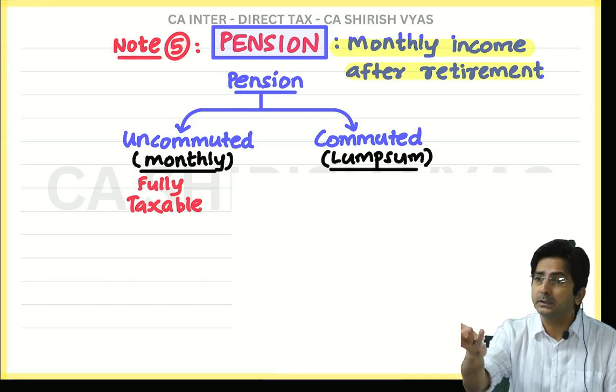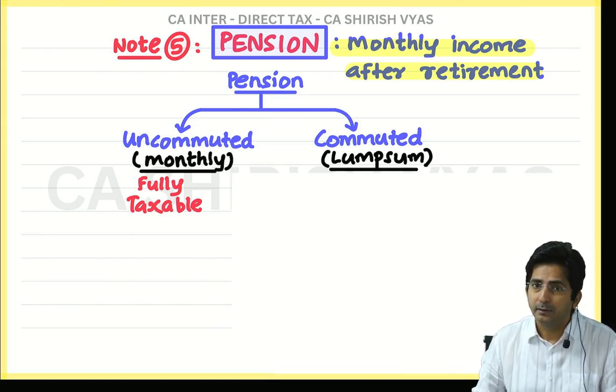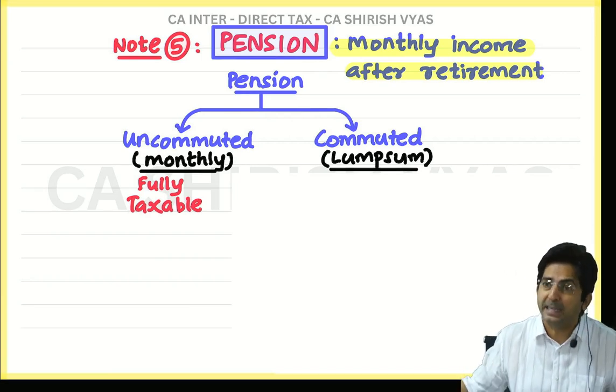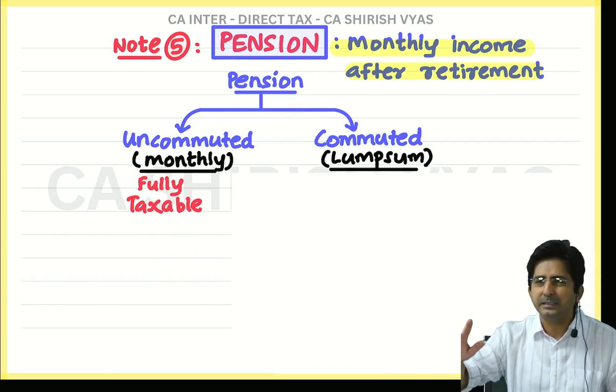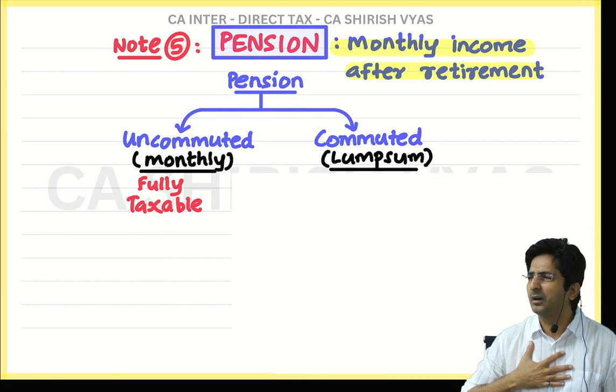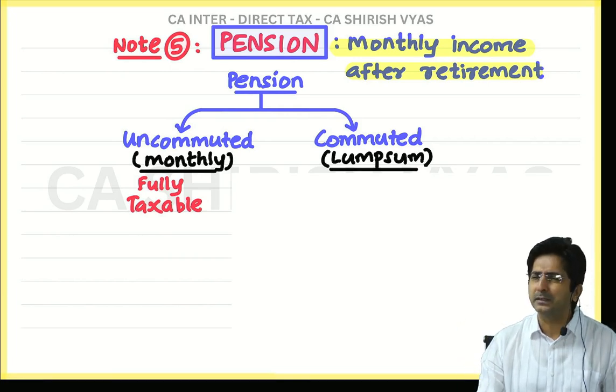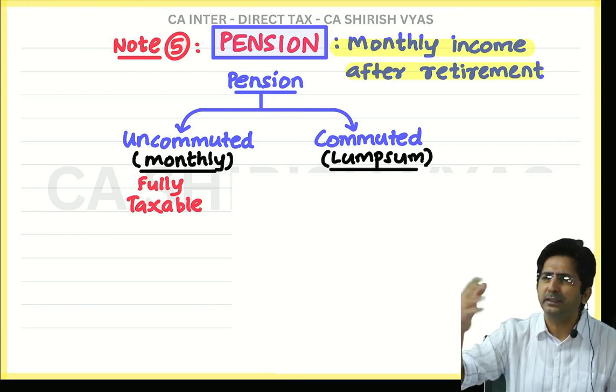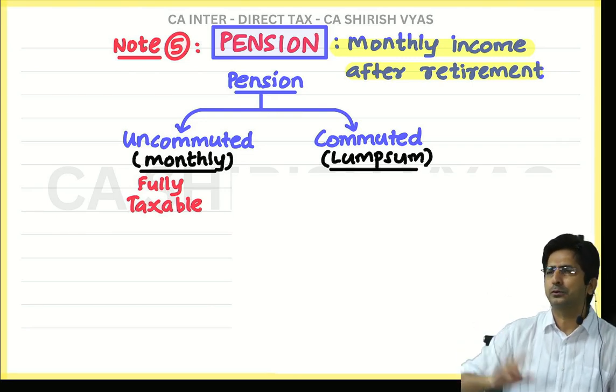See, imagine you are 60 years old and you retired. So what does the government think? 60 years old, that means throughout your life you paid a lot of taxes. Now at least at old age, the government doesn't want to harass you. That's why the government says, oh, you're retired? Okay, enjoy the lump sum amount. Enjoy the lump sum amount, we will not tax you.